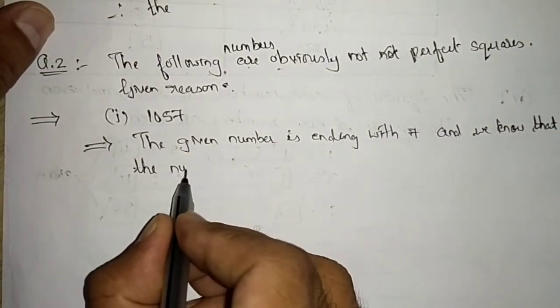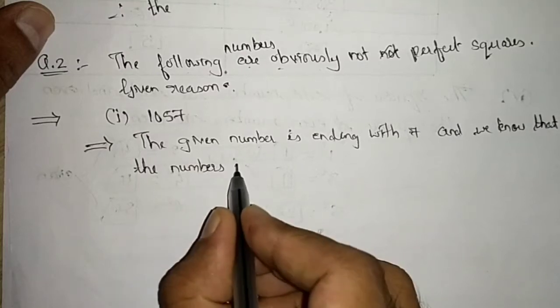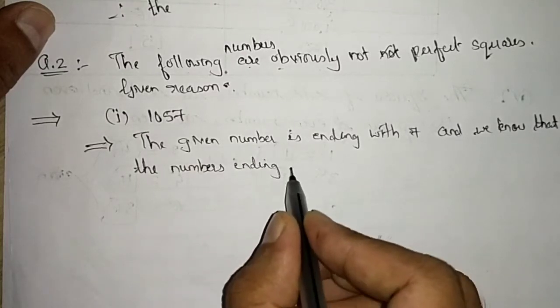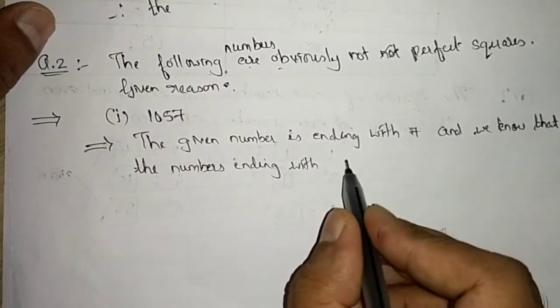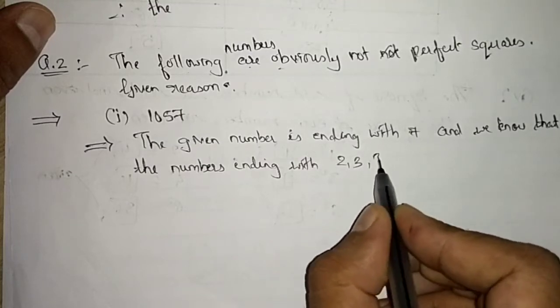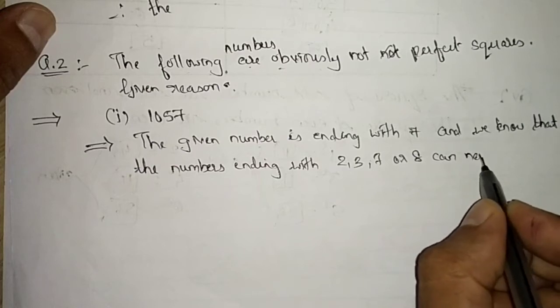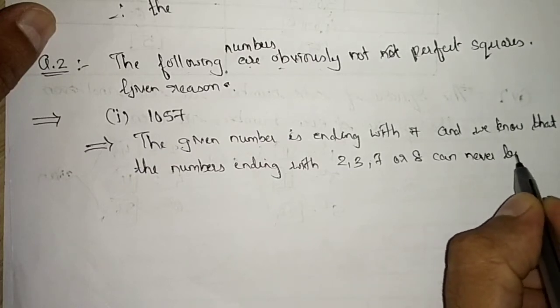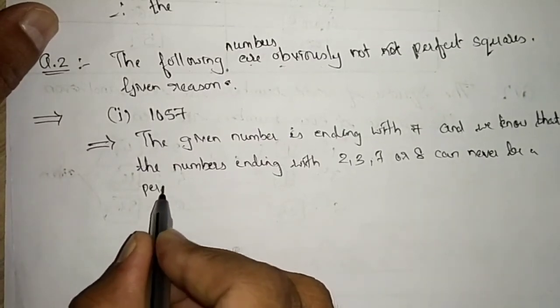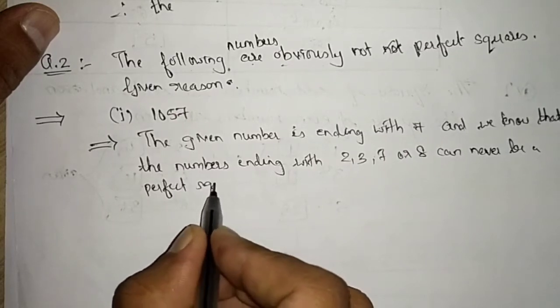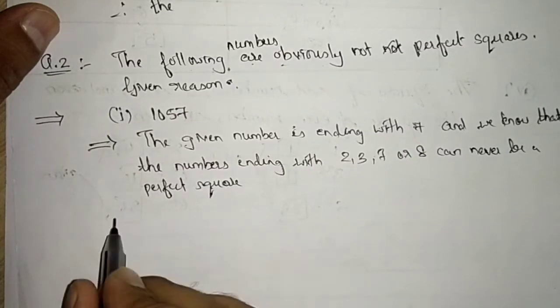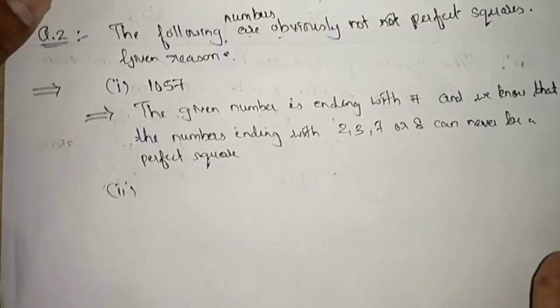the numbers ending with 2, 3, 7 or 8 can never be a perfect square. Let us take the second example.